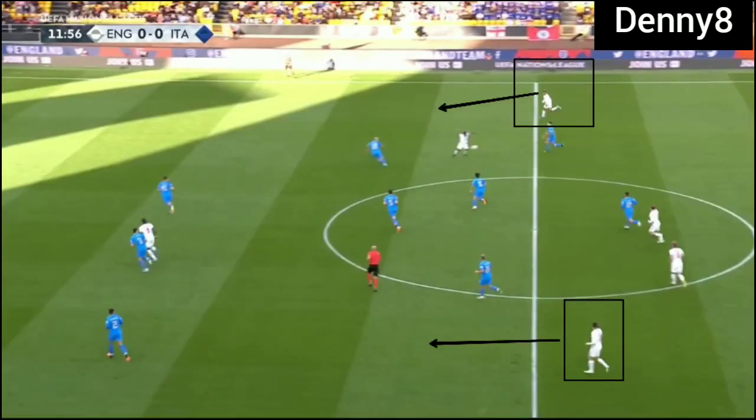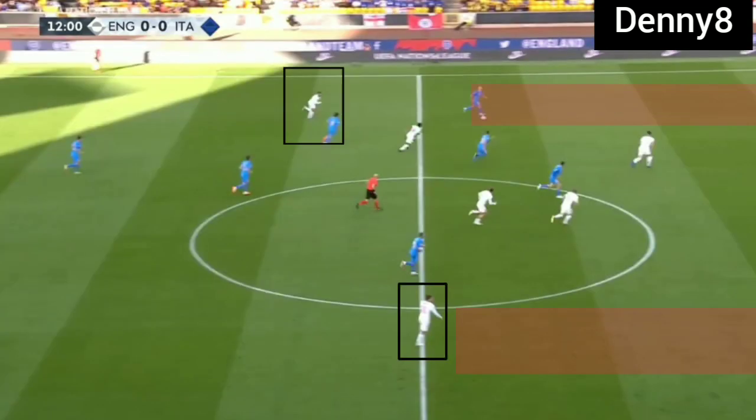England's fullbacks were progressive fullbacks. When England had the ball possession, fullbacks were pushing very high, and when England were losing the ball possession, Italy were getting a lot of space in the wide zone in the transition because England's fullbacks were out of position.